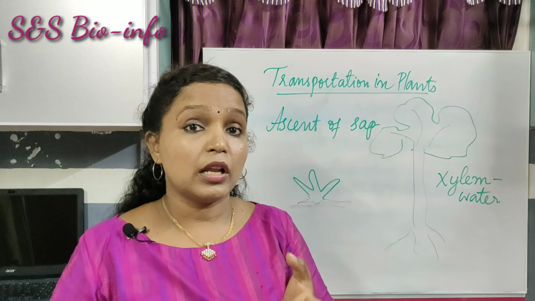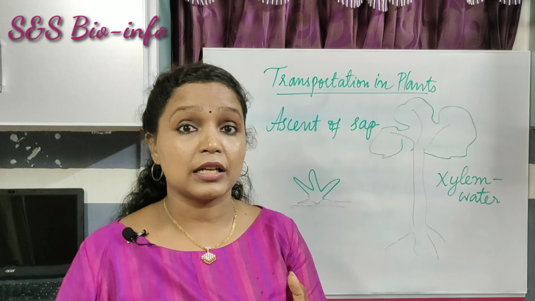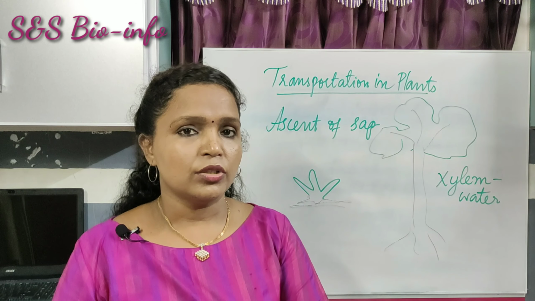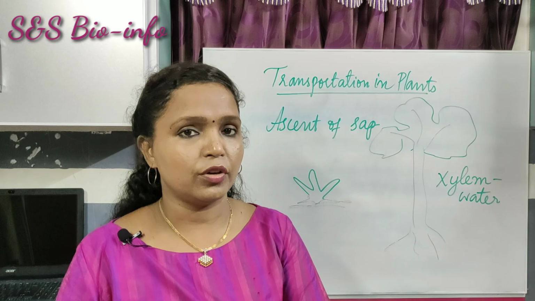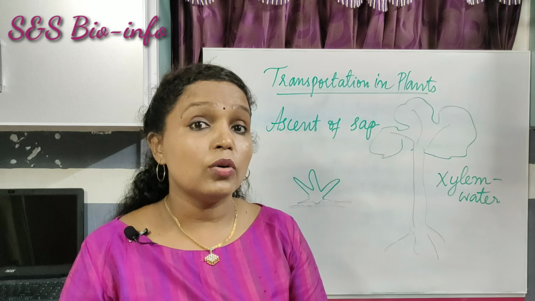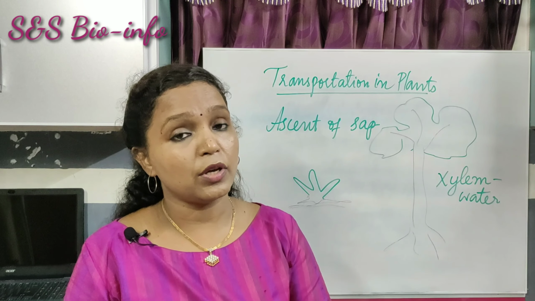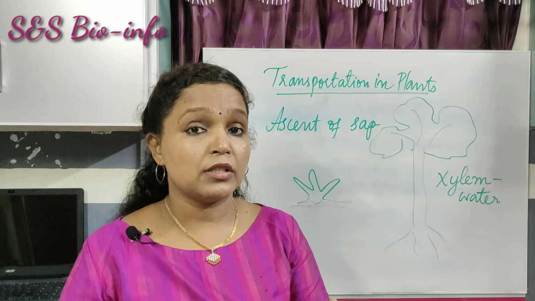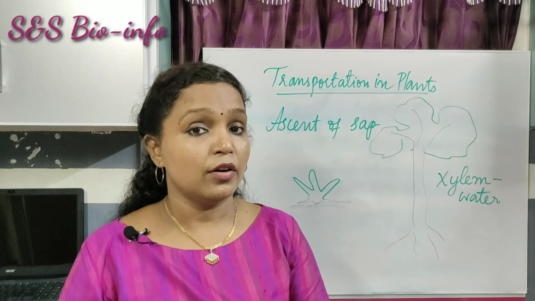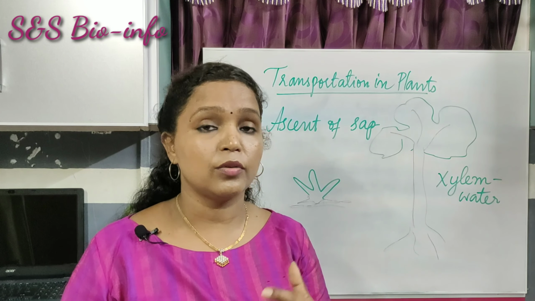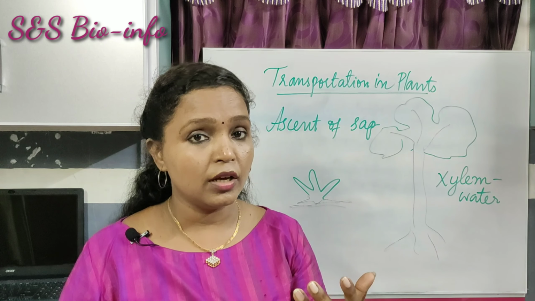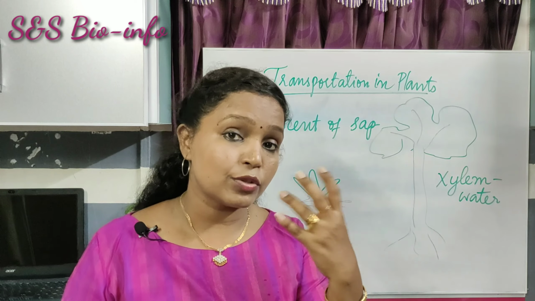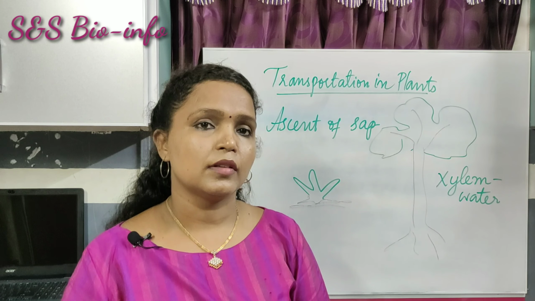Also, a large proportion of the cells are dead cells. The tissues of the plants contain dead cells, so they require less quantity of energy. So a slow transportation system can be operated in the case of large trees. They have a specific conducting system for transporting the water from the roots to different parts of the body, and also to transport the prepared food from the leaves to different parts of the body.